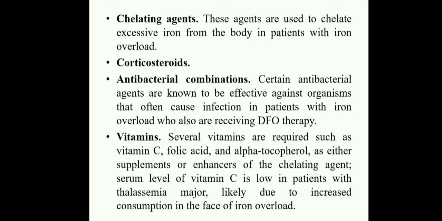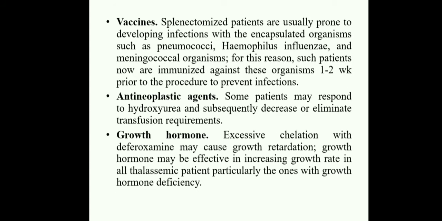As I said, vitamin C, folic acid, and vitamin E supplementation is needed for those children. And vaccines: here the child has undergone splenectomy. In early management I said splenectomy is the ideal management for thalassemia babies. So you should give the vaccines for those children suffering with thalassemia.